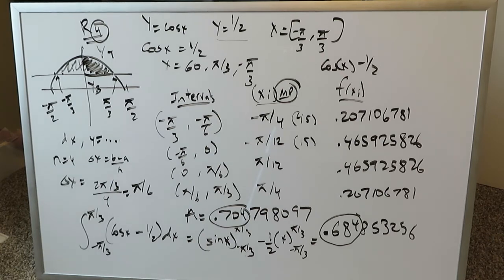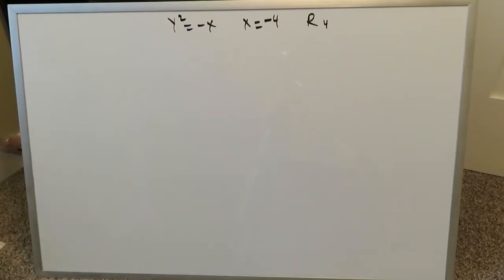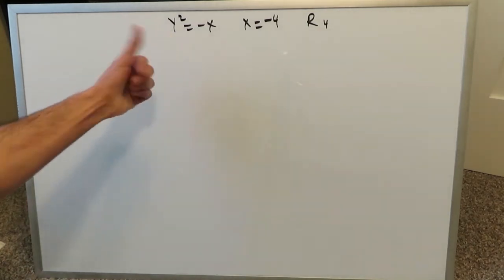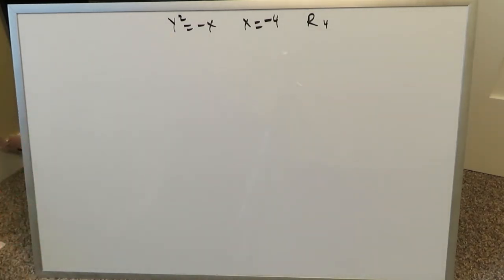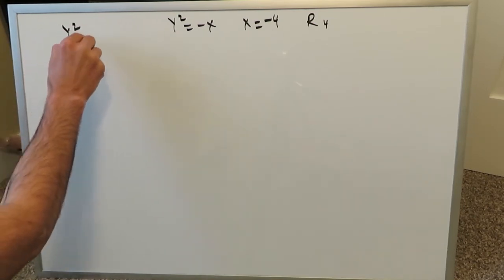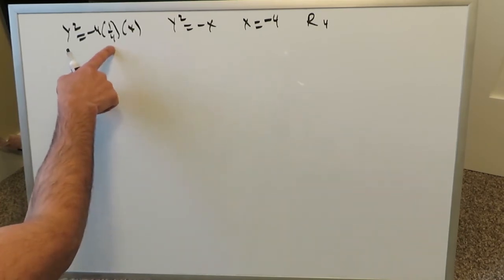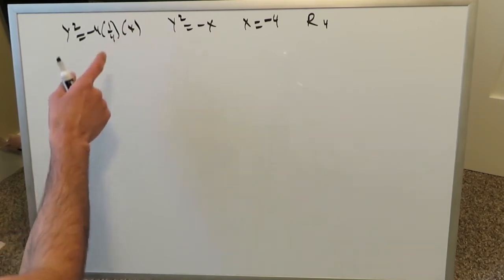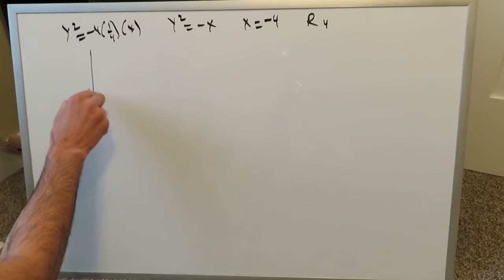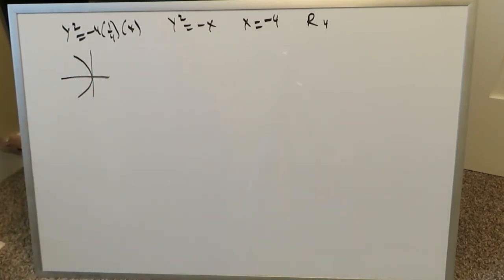We'll look at one more question right after this and then we'll be done with this video. So let's look at this next question. We have y squared equals minus x, which looks like a conic section parabola, a left-facing parabola. We have x equals minus 4, which is a vertical line, and then we have to calculate r4. If you think back to the equations of parabolas, a conic section parabola with p-value of 1 over 4 will be a left-facing parabola with a vertex at the origin. It would have a focal point of minus 1 over 4 comma 0, but that's kind of irrelevant here, though it could help us in terms of graphing. We're looking at something like this, a parabola which faces towards the left.